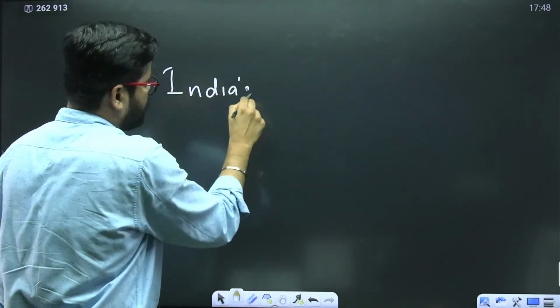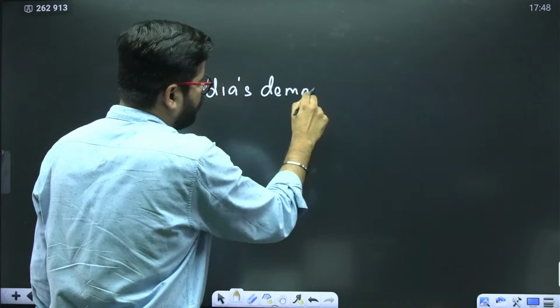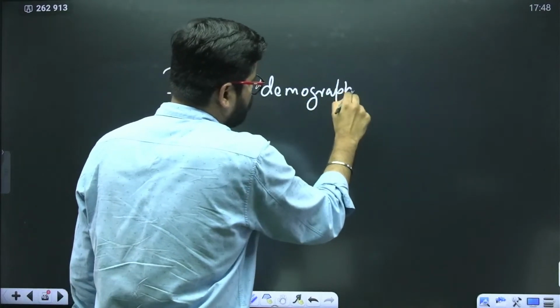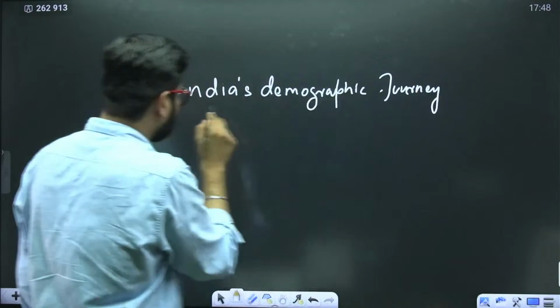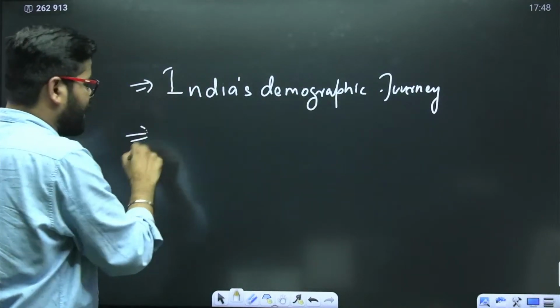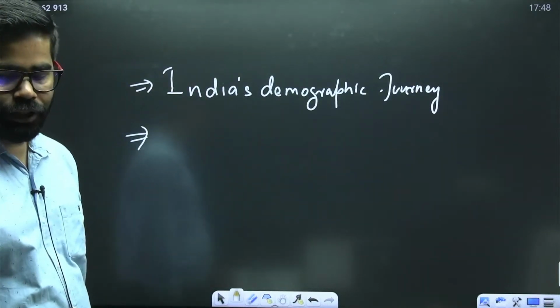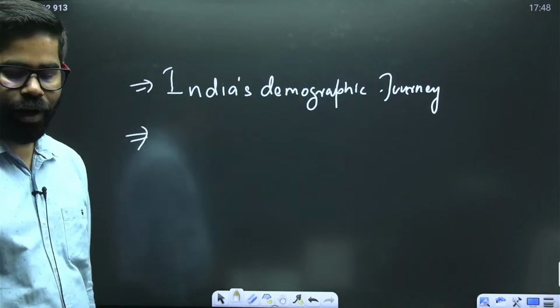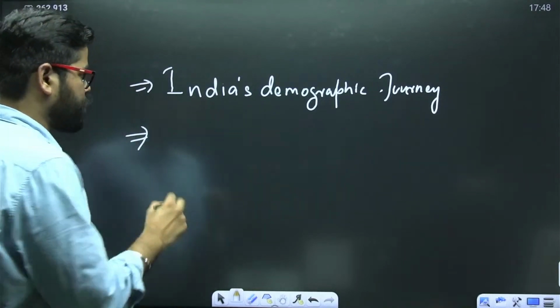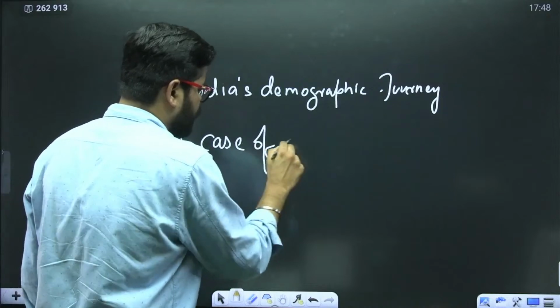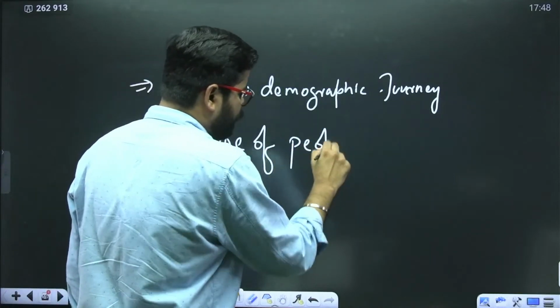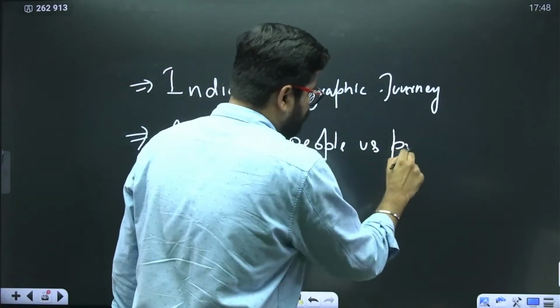That was the first. Then there was another editorial, which was having this name, A Case of People versus Population.